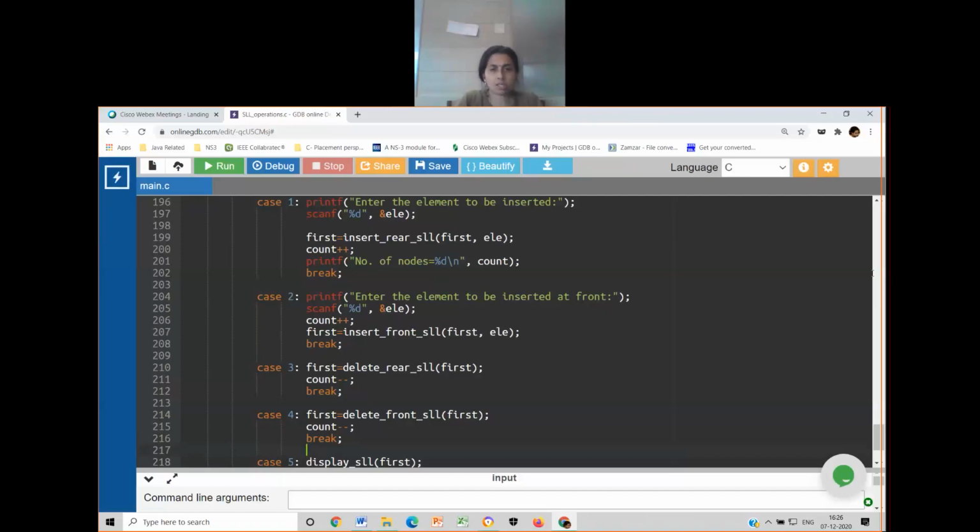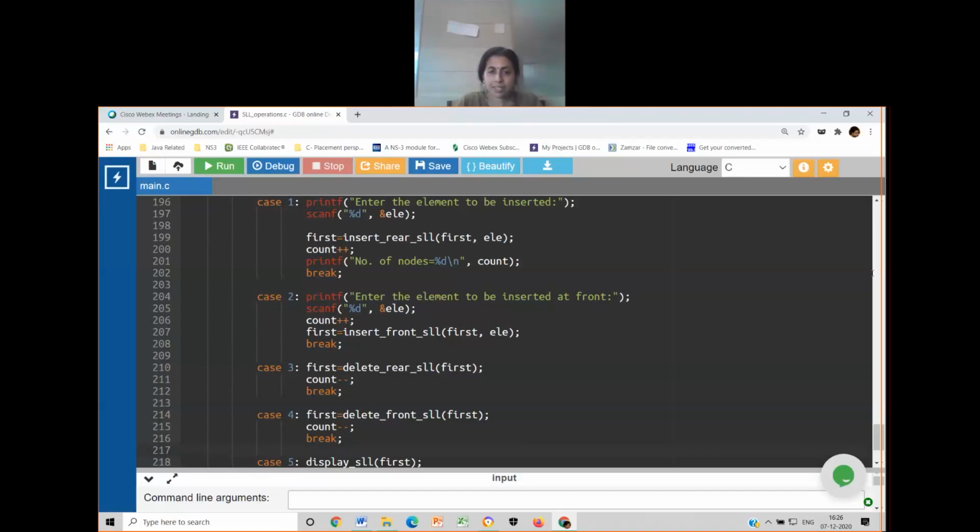Okay, it means what? Whenever you are trying to insert, it is just an implementation of priority queue. Whenever you are inserting, you have to find the proper position of that element and insert. Suppose I have 10 as the first element. If you want to insert 5, 5 has to come at the front.